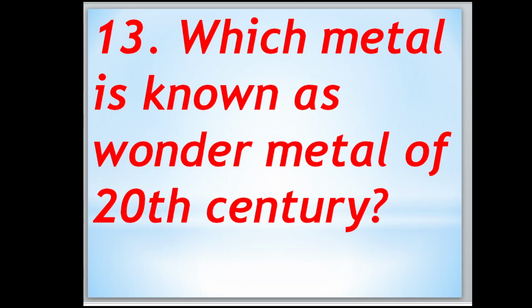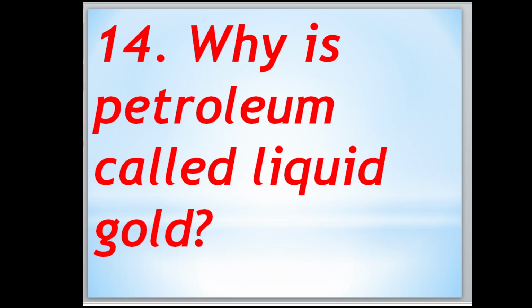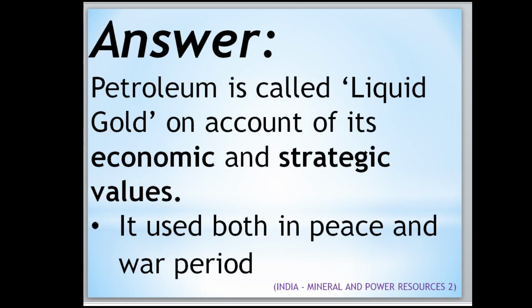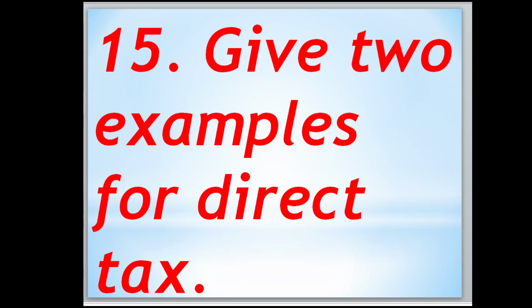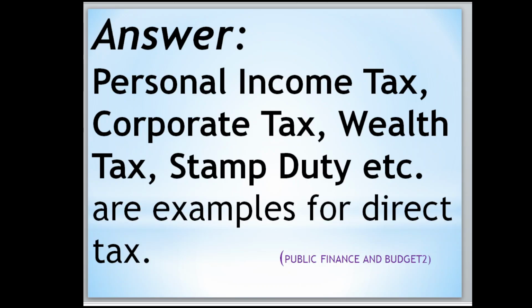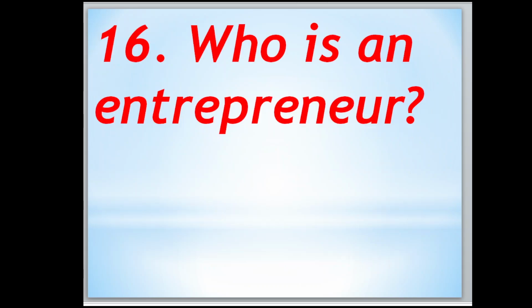Which metal is known as the wonder metal of the 20th century? Aluminium. Why is petroleum called liquid gold? Because on account of its economic and strategic values, it is used both in peace and war period. Two examples for the direct taxes are personal income tax, corporate tax, wealth tax, stamp duty, etc.